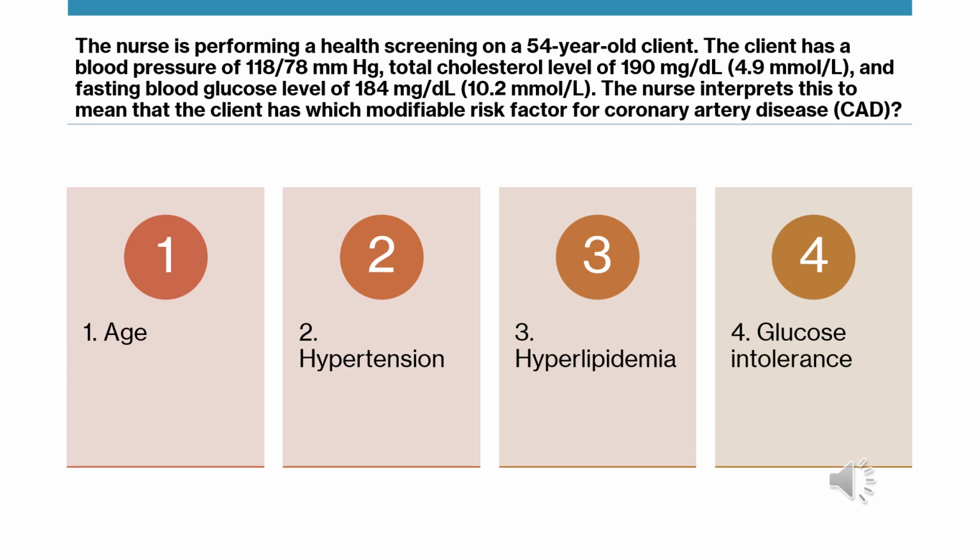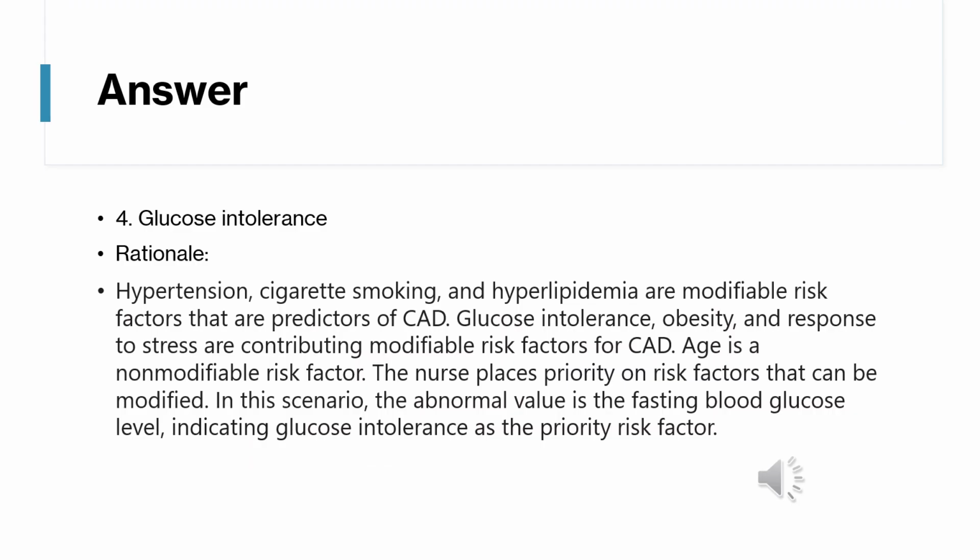This person is at 184, way above the normal range for a fasting blood glucose. So that would be our modifiable risk factor for this person to develop coronary artery disease. So as we stated, our answer was 4, the glucose intolerance.